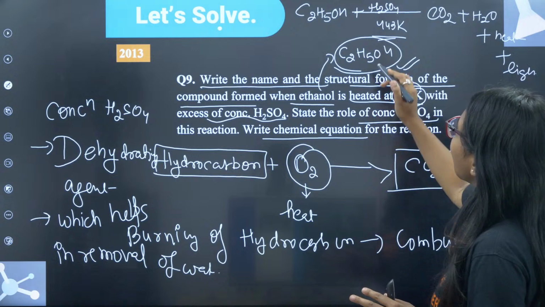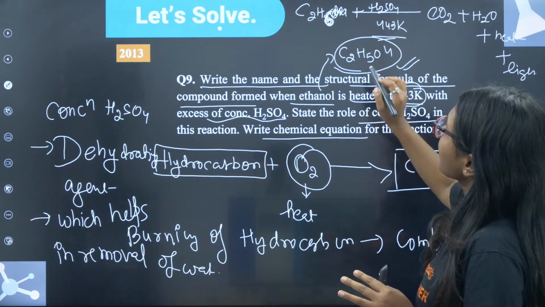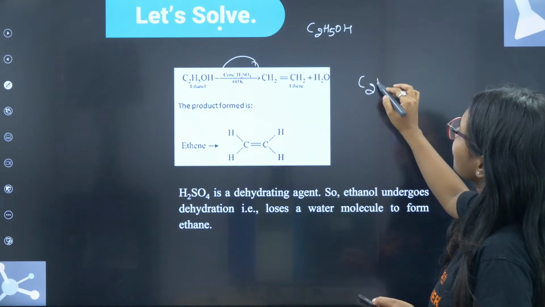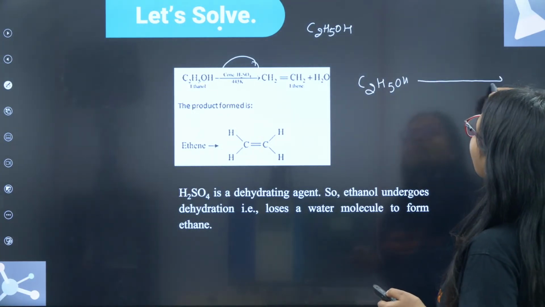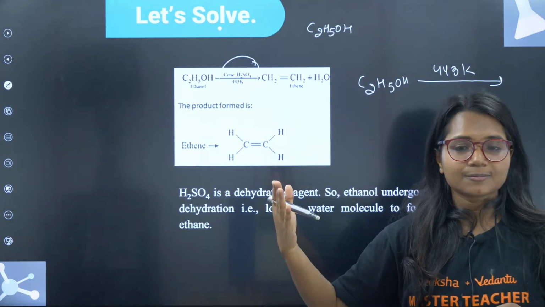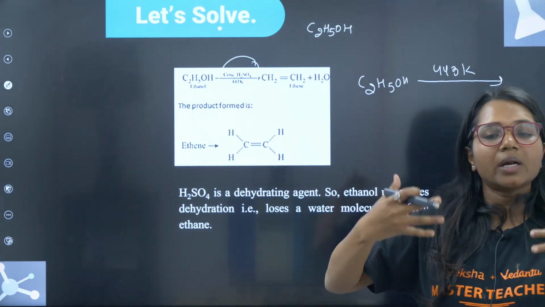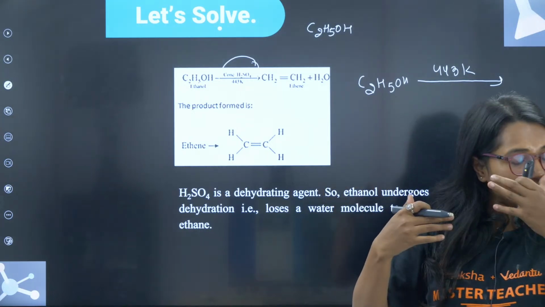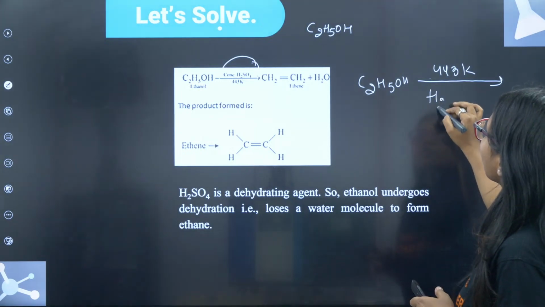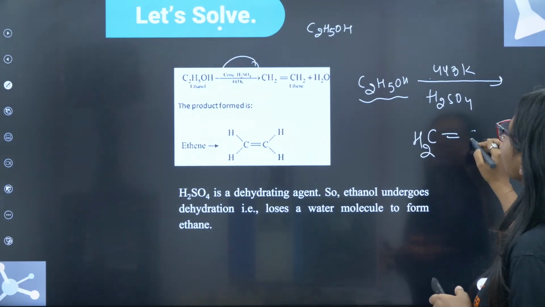Okay. So what actually happens? Sorry, it should be C2H6 hydrocarbon. If you take ethanol, C2H5OH, we have heating here. Heating will do what? Heating will remove water, dehydrate the compound, right? Even in summers we feel so much sweating. It means that it is getting boiled, right? So 443 K and conc H2SO4 is going to give you ethene out.